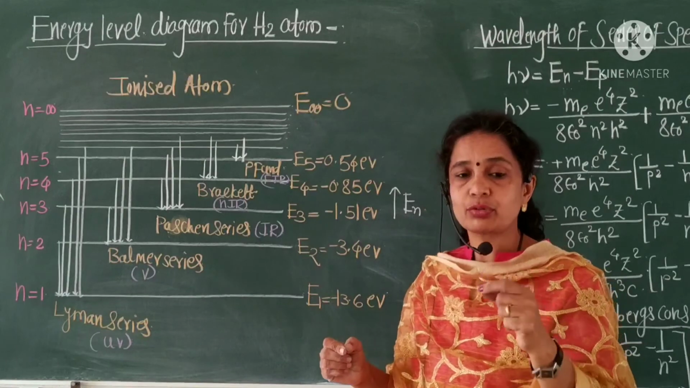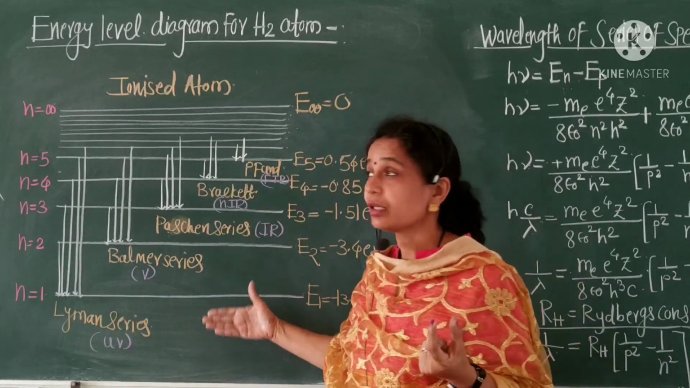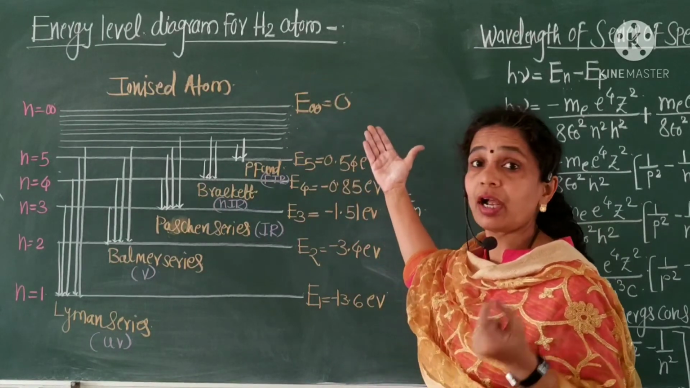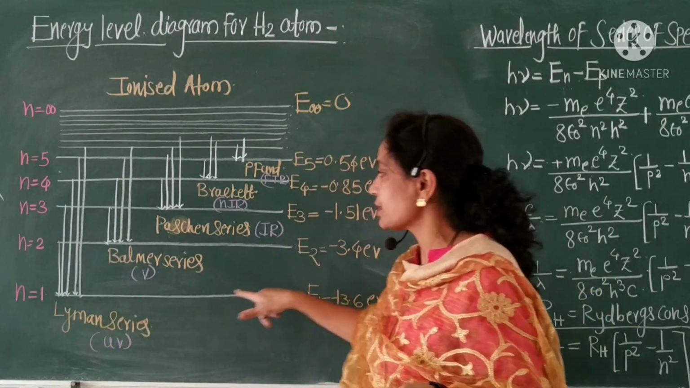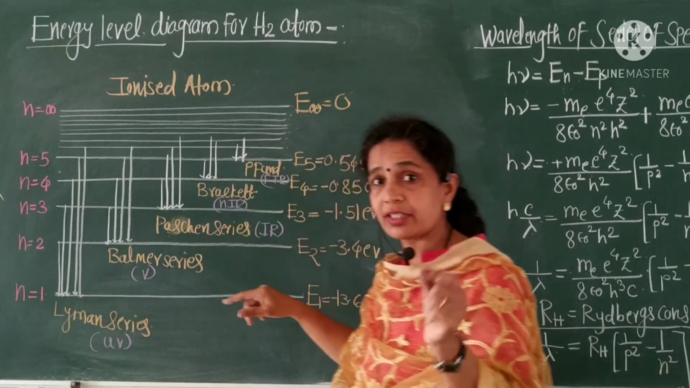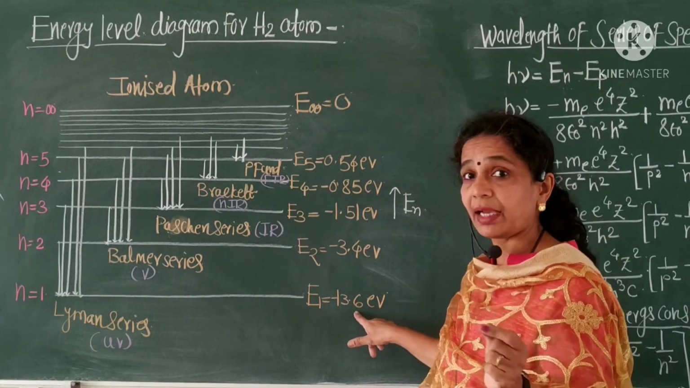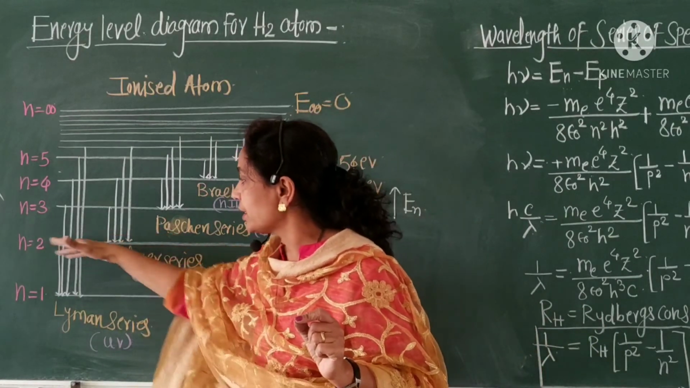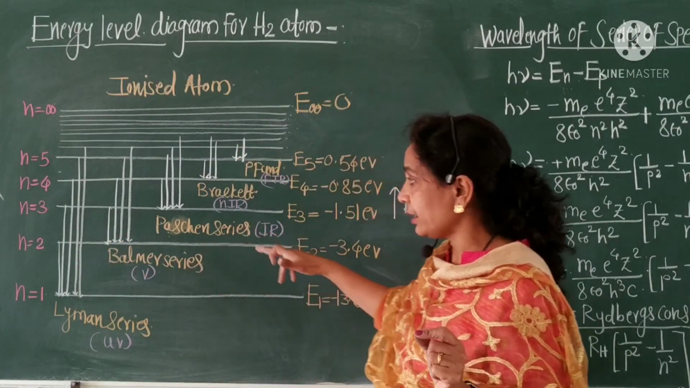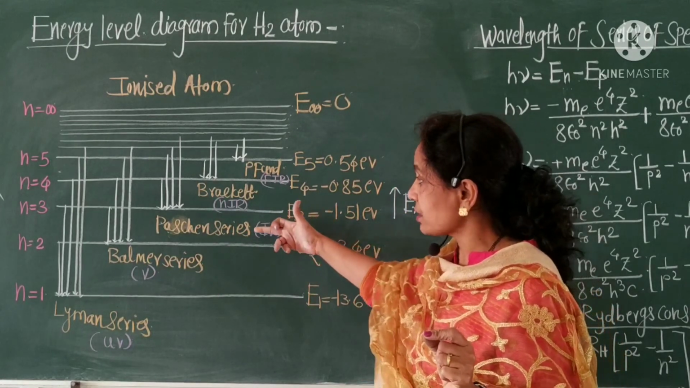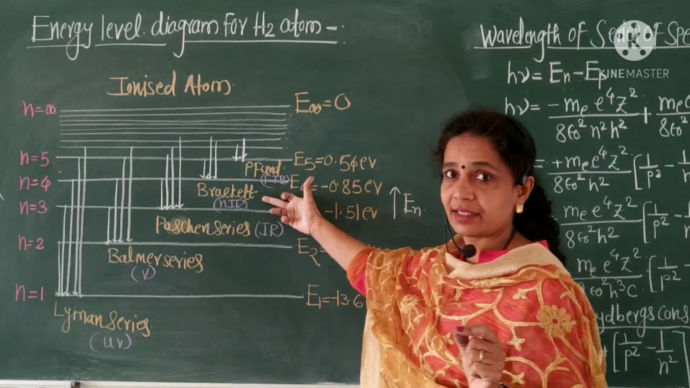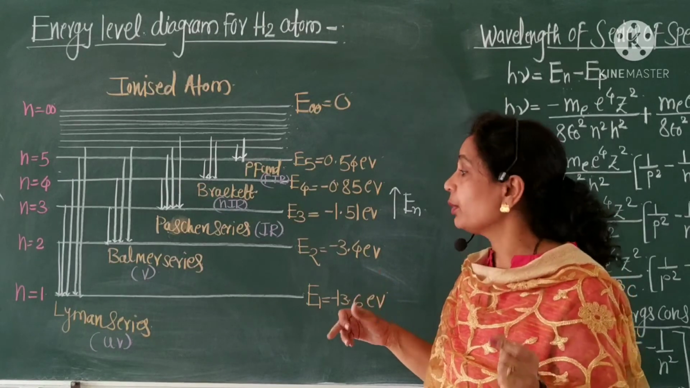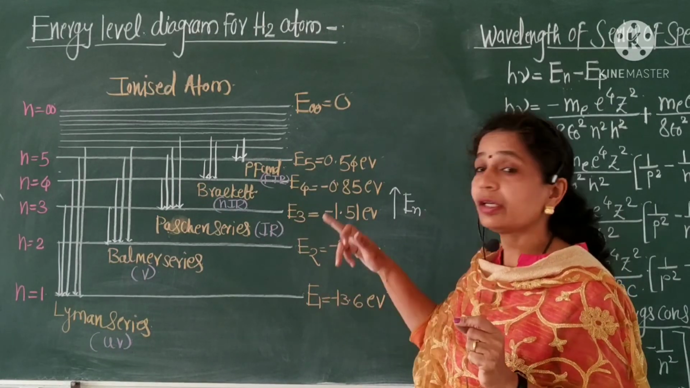Okay, then first we see the different series in the energy level diagram for the hydrogen atom. The first series is the Lyman series. For the Lyman series, n is always equal to 1, and E1 is equal to minus 13.6 electron volts. The next series is the Balmer series. For the Balmer series, n is equal to 2. Next is the Paschen series, next is the Brackett series, and next is the Pfund series. You should know which are the values of n for the different series.